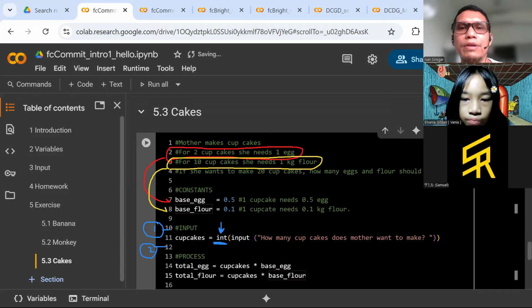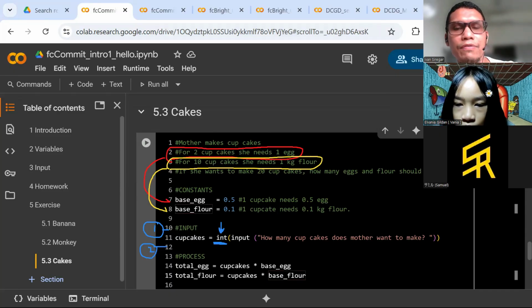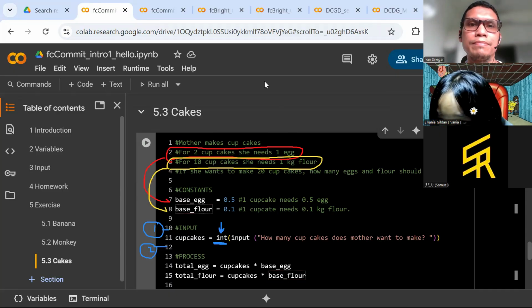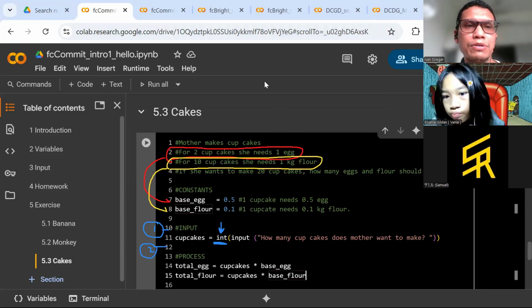Okay, so until this, you can adjust your code. I give you 1 minute to adjust your code accordingly to the code that I have here.